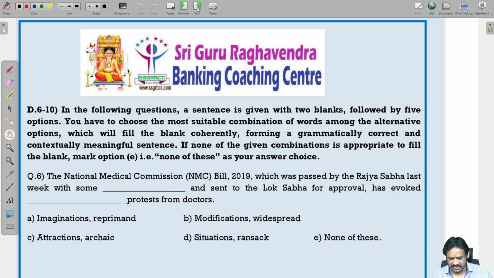The National Medical Council Bill, which was passed by Rajya Sabha last week with some modifications, and sent to Lok Sabha for approval, has evoked widespread protest from the doctors.